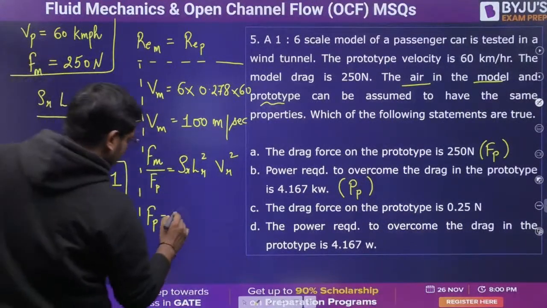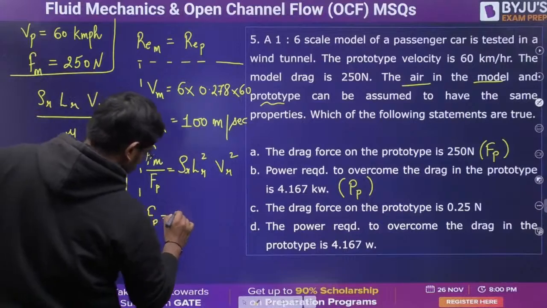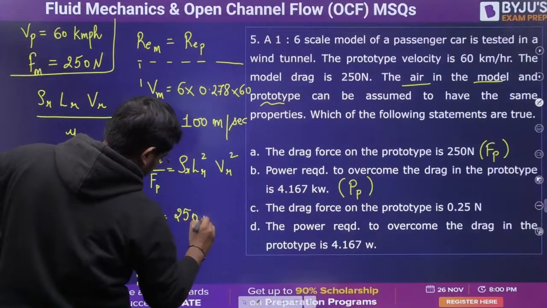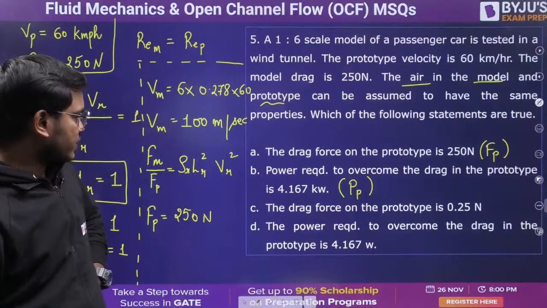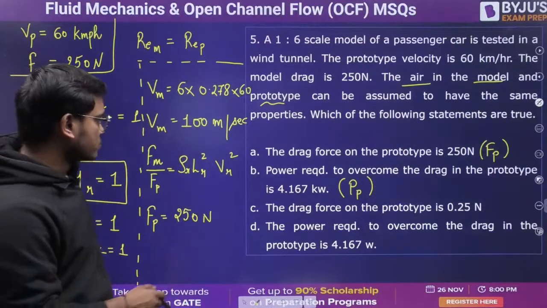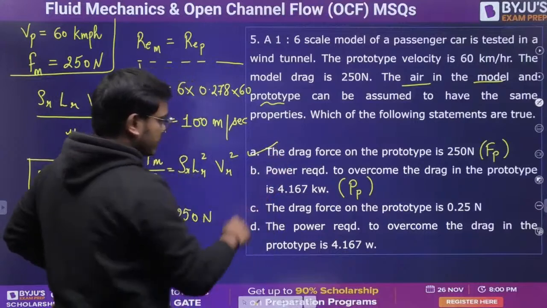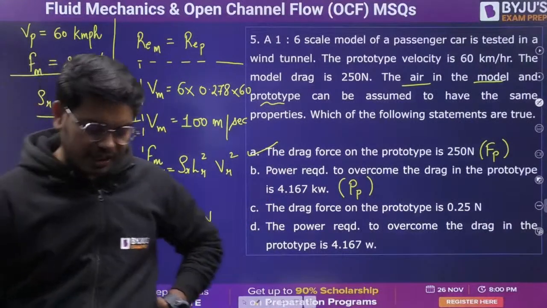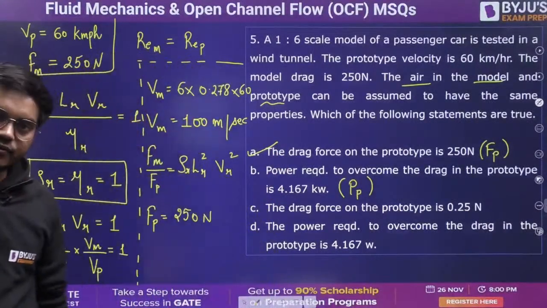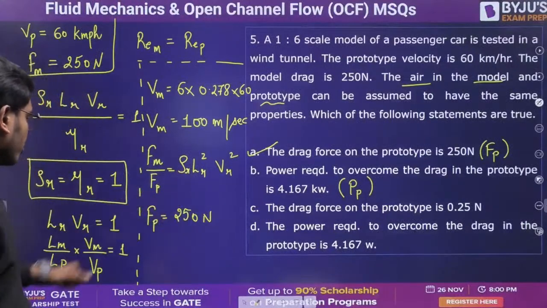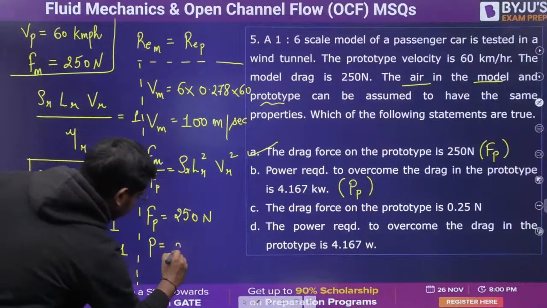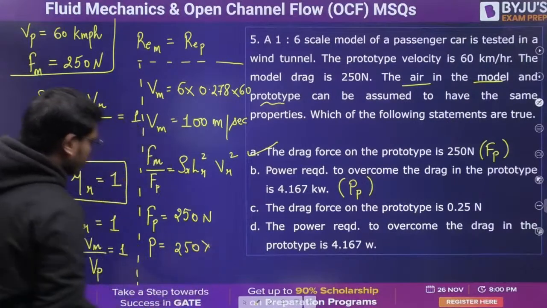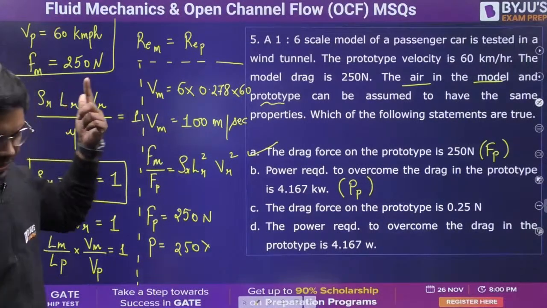Just please check with the calculation, but as per my calculation, it should be 250 Newton. You just check it with your calculation once. So if that's 250 Newton, I suppose option A is correct, but I need to get the value of power required. Power required is going to be the drag force into the velocity for prototype. So power is going to be 250 into how much is the velocity of the prototype that we have got?